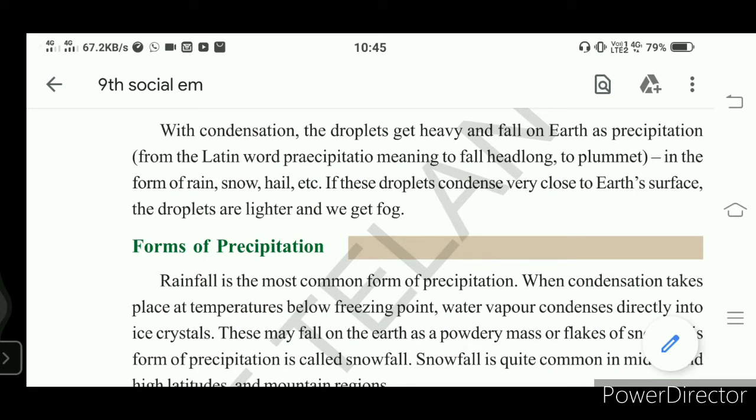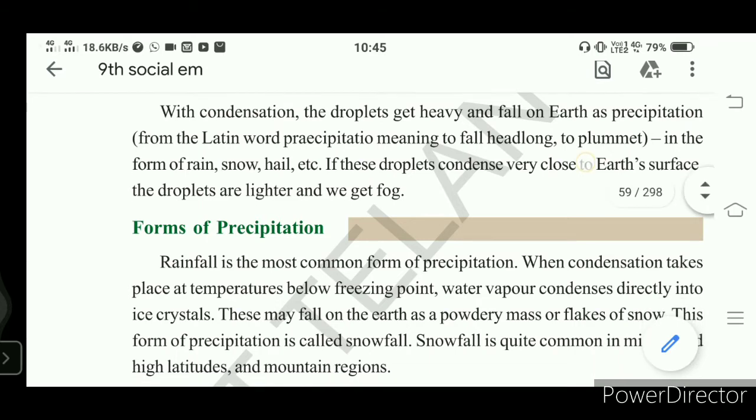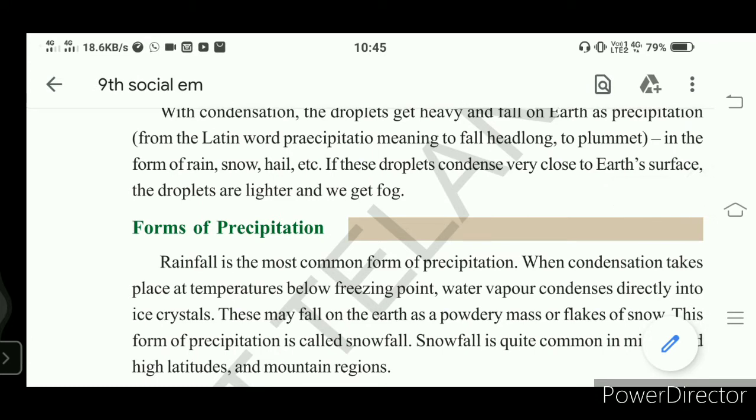Sometimes, due to the decrease in temperature on the earth's surface, very light droplets are deposited on the earth's surface, sometimes on plant leaves also. That is what we call fog. During the winter, early in the morning, we see some kind of smoke spreading in the air.